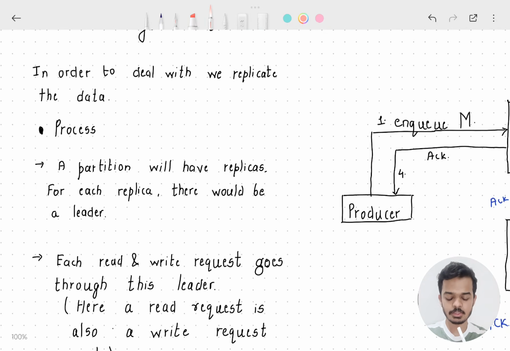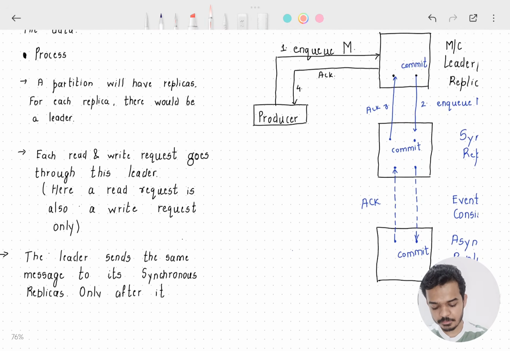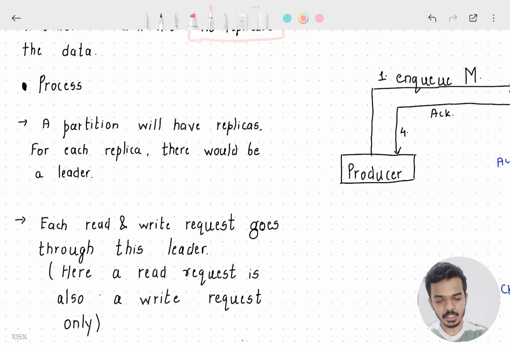Now how do we deal with this? In order to deal with this, we'll replicate our data. We'll use replication. Now how would this replication happen? Each partition will have a replica. Each partition, what do I mean by partition? Each machine on which the queue is present will have a replica. Okay. And there could be multiple replicas, right?